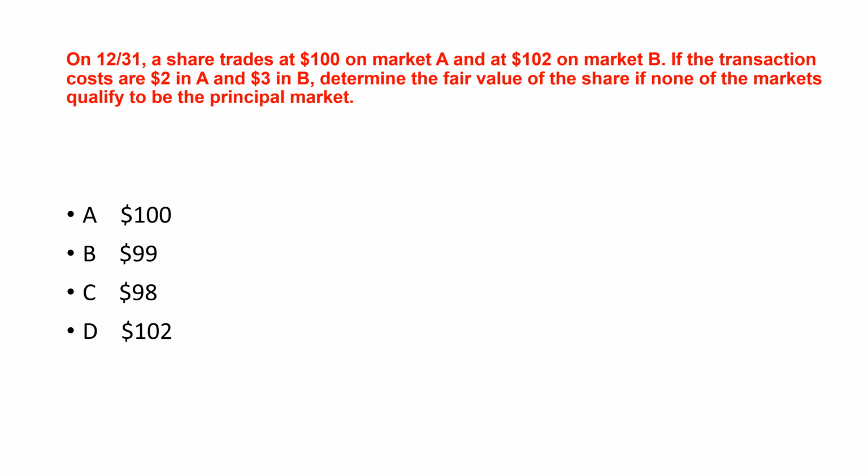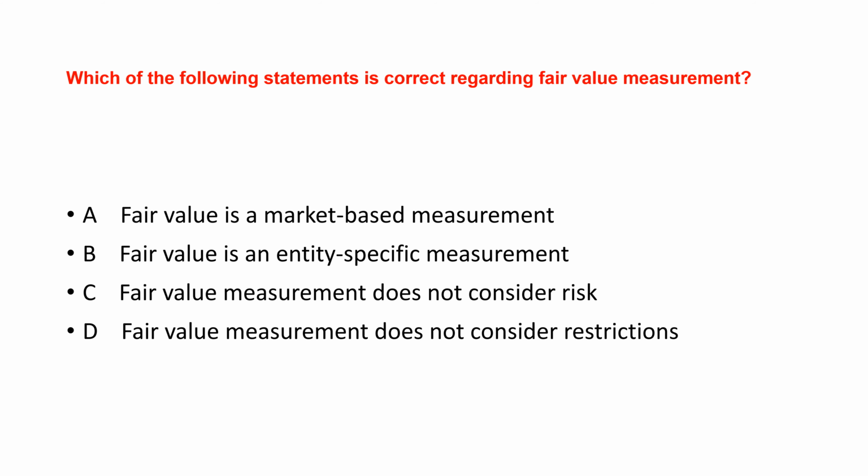On 12/31, a share trades at $100 on Market A and at $102 on Market B. If the transaction costs are $2 in A and $3 in B, determine the fair value of the share if none of the markets qualify to be the principal market. The fair value is $102, option D. You find the market with the highest net realizable value, price minus transaction costs, and that market's original price is the fair value. Next question.